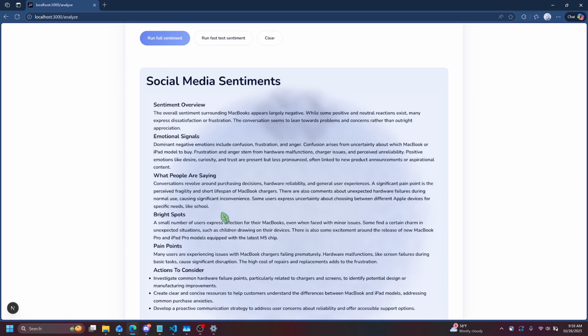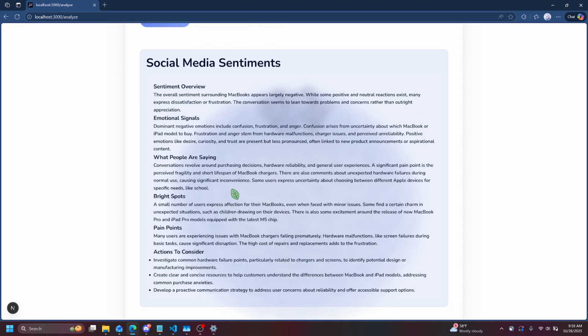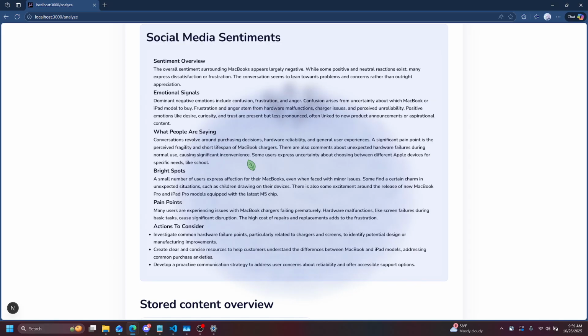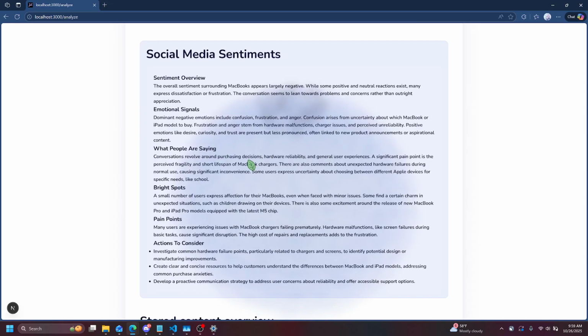From here, we can see that so far the overall sentiment regarding MacBooks is largely negative. This somewhat makes sense in that this prompt is general enough that there probably is a lot of negative discourse about it online that this model seems to have taken a hold of. So we can see that positive, neutral, and negative all exist, but a lot of them are negative. Keep in mind that this is the fast model. The full model will be a lot more accurate and will contain a lot more information, it just runs a lot slower.